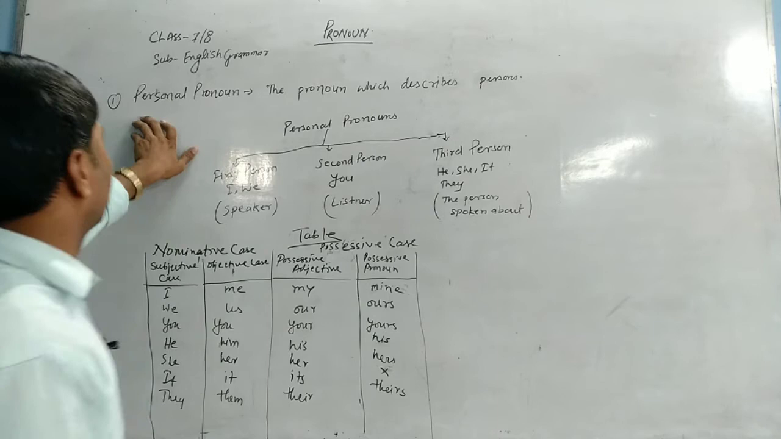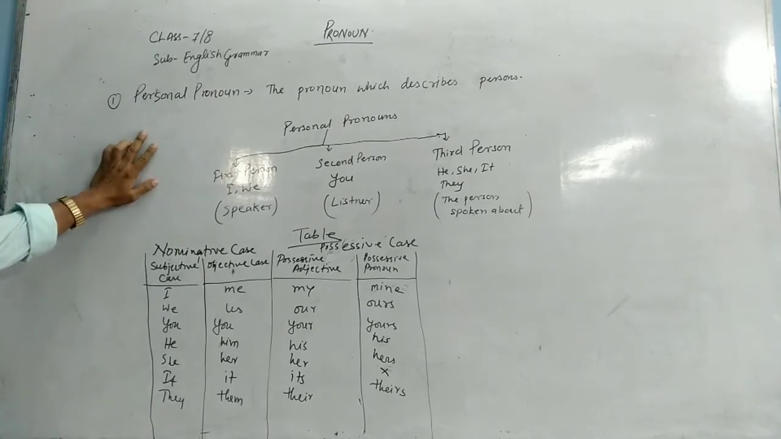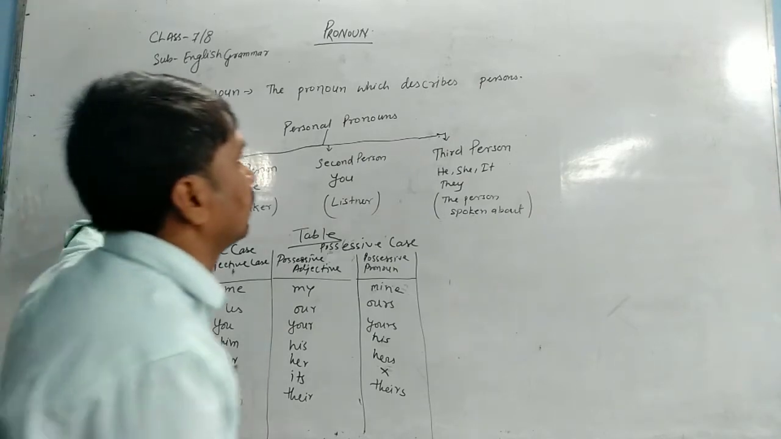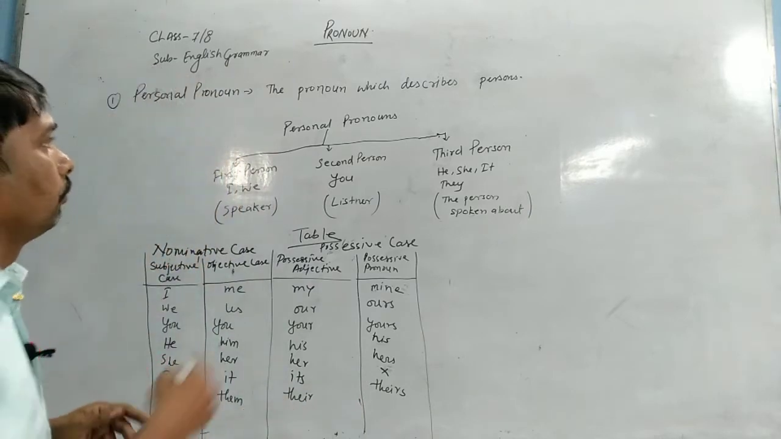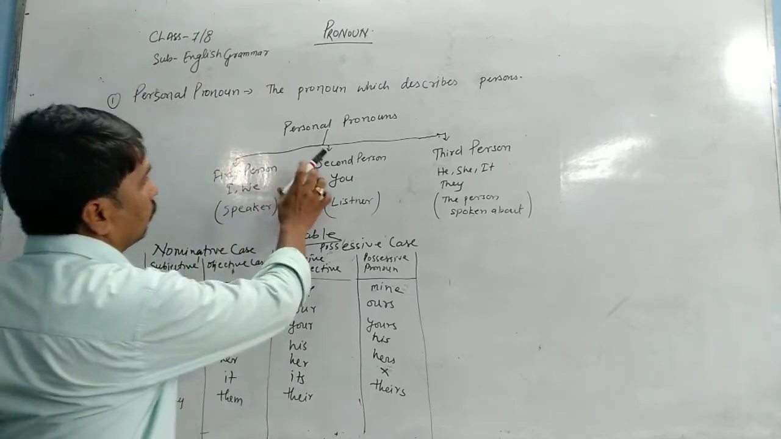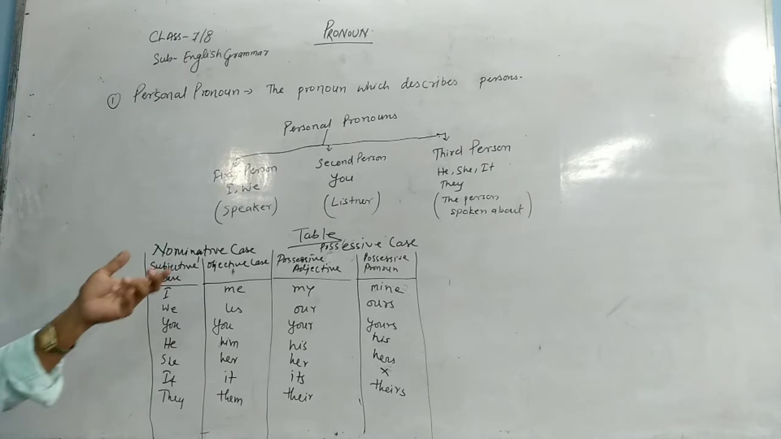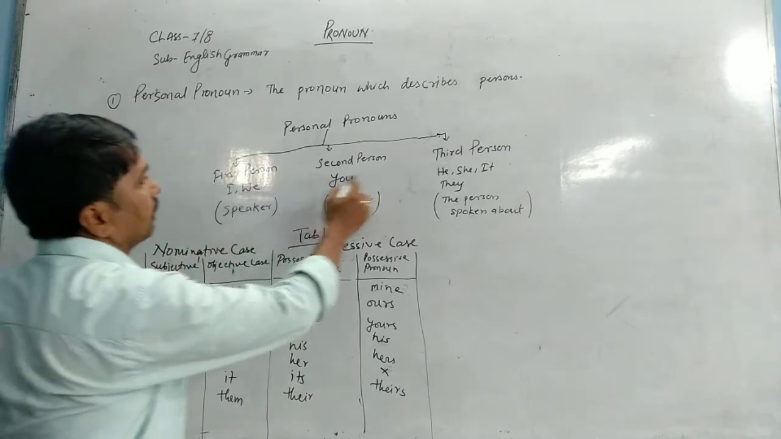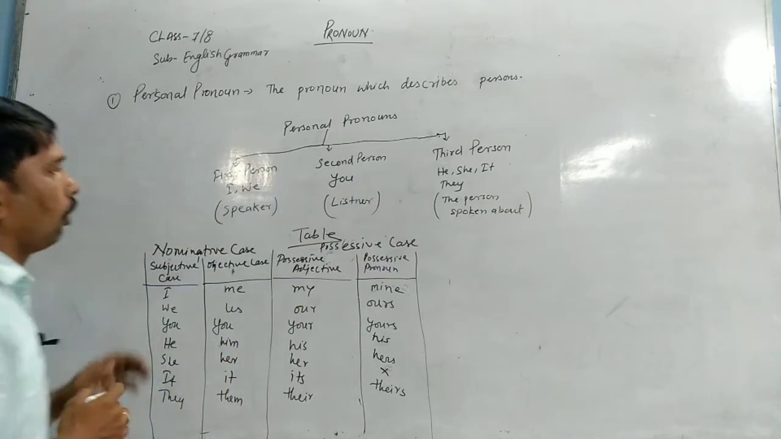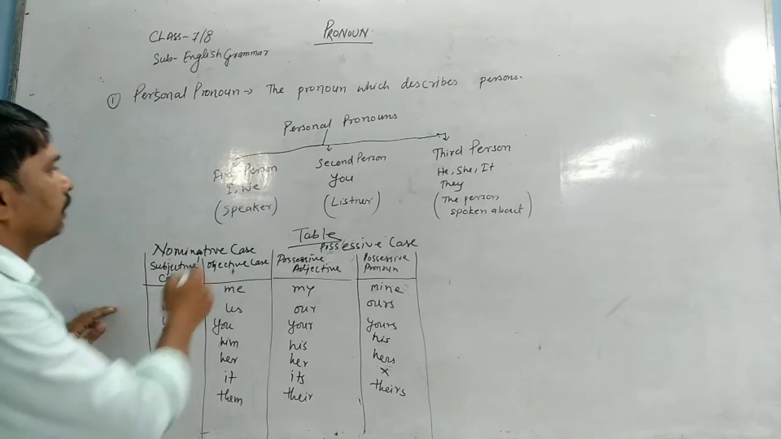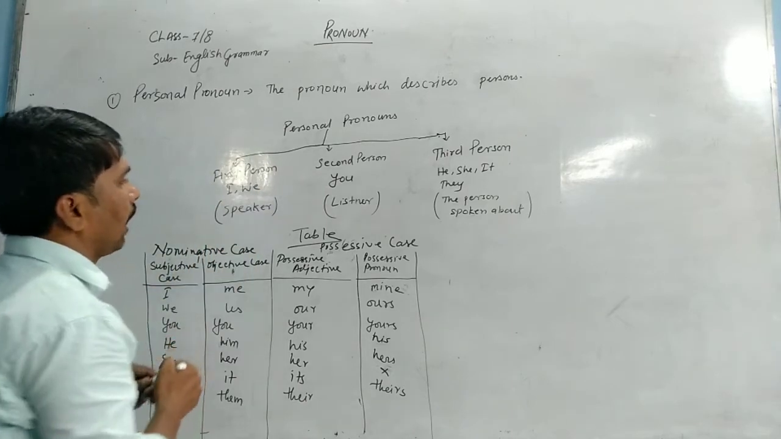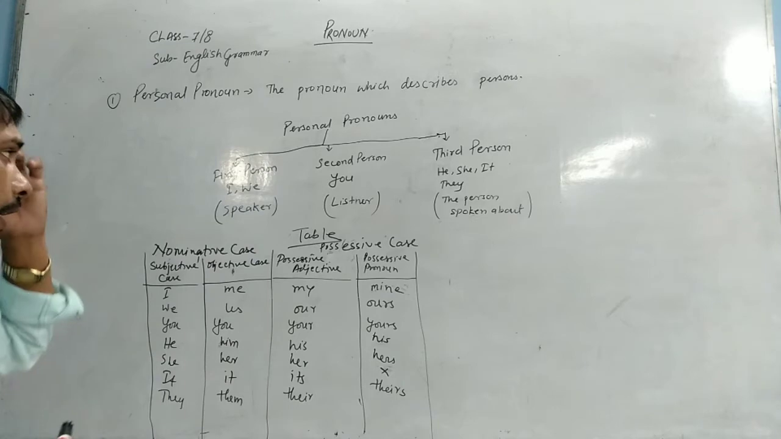Now we will learn the personal pronoun. The pronoun which describes persons. It has also got 3 kinds: first person, second person, and third person. If you talk about person, first person, I and we. I is called first person. Why is it called I and we first person?